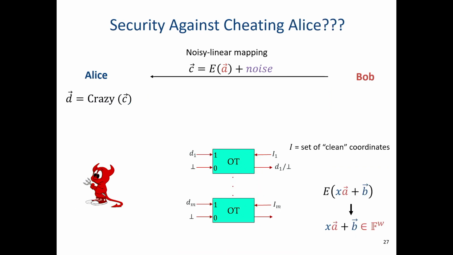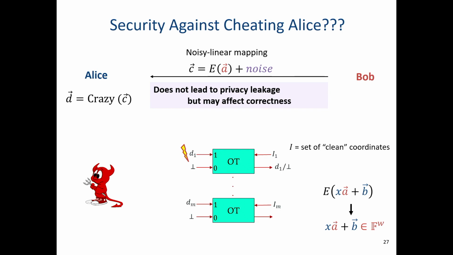What about the cheating Alice? So, in principle, Alice could do some crazy computation, compute some crazy D, and let's think about a less crazy thing to do, something relatively simple. Let's assume that she computes D as she should, but just adds some garbage on the first coordinate. What happens here? Well, there is no privacy leakage, right? Because Alice does not get information back from Bob.